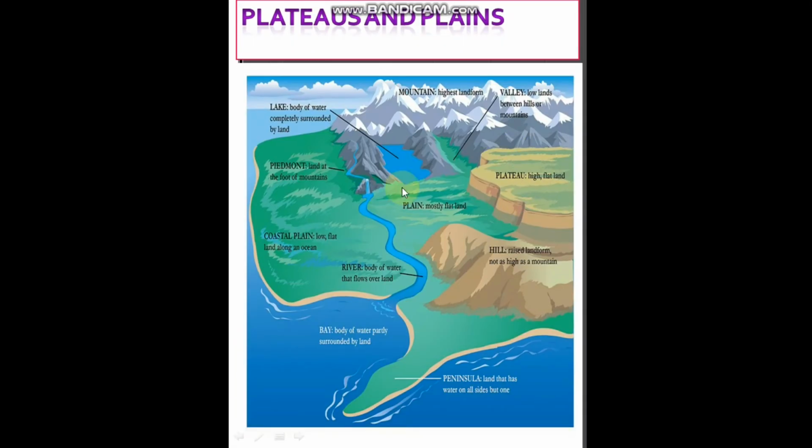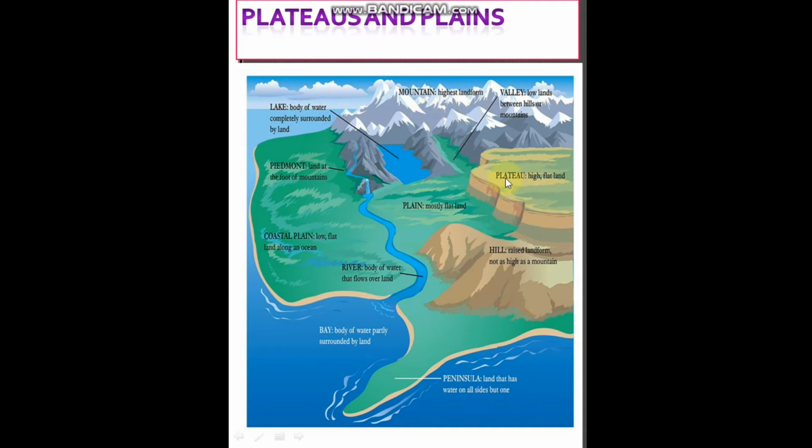Next, you'll be seeing plateaus and plains. So what are plateaus? What are plains? Before going to that, once again we'll see what mountains are. Mountain is the highest landform. What is a valley? A valley is a low land between 2 hills or 2 mountains.